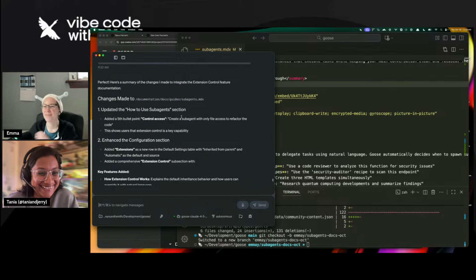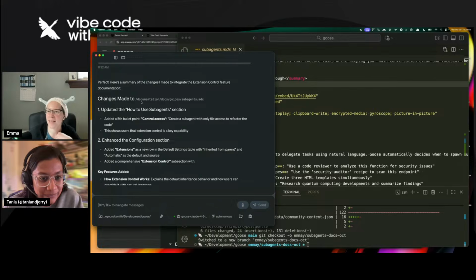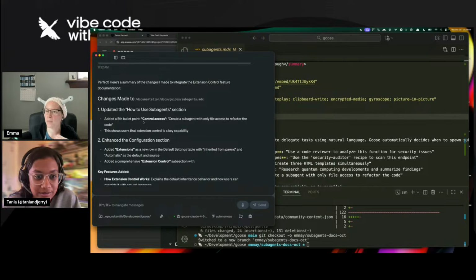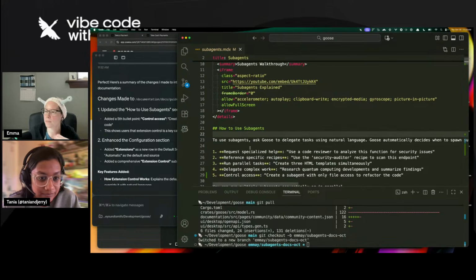Yeah. Okay, so it did make these changes to subagents.mdx. Okay. So it updated how to use subagents, added a bullet point, control access.